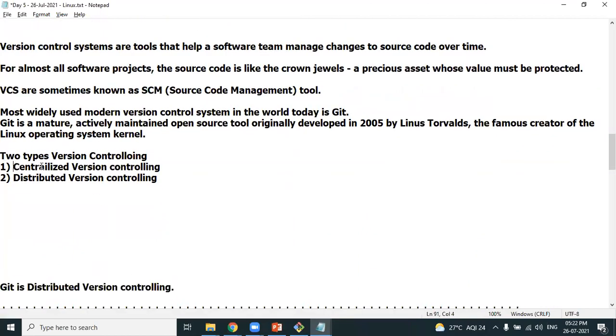Centralized version controlling is an outdated one. Nowadays, nobody is using centralized version controlling. There's no meaning in discussing centralized versus distributed because centralized is not even used. The latest type of version controlling is distributed version controlling. Obviously, Git falls under distributed version controlling. Distributed version controlling deals with repositories. In distributed, we have a central repository as well as a local repository. You don't need to worry about this. So there are two types of version controlling, and Git falls under distributed.